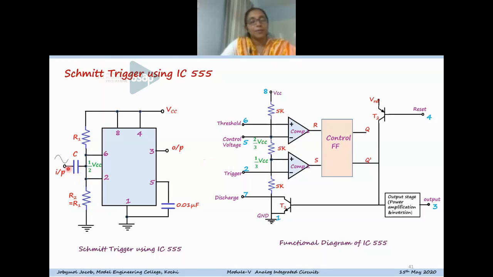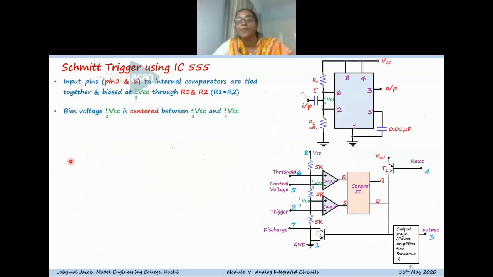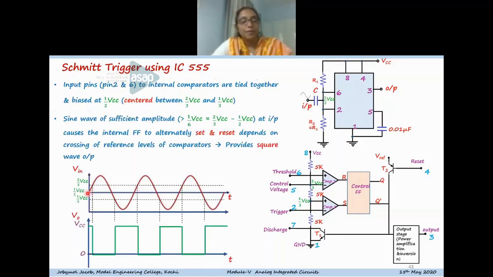And here at this point we are applying the signal. We'll explain the operation. When I apply the signal at this point, it will override the bias value, that is half VCC. So you can see this is the waveform. Here this is the bias value of half VCC, and this is the signal value, which is above and below the bias value.